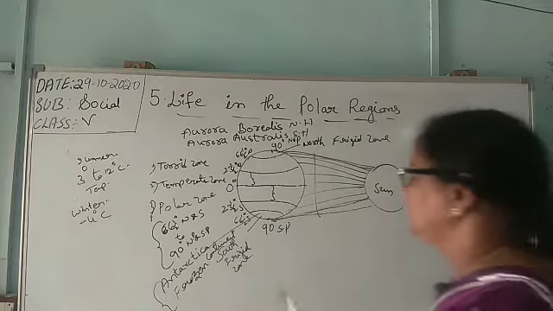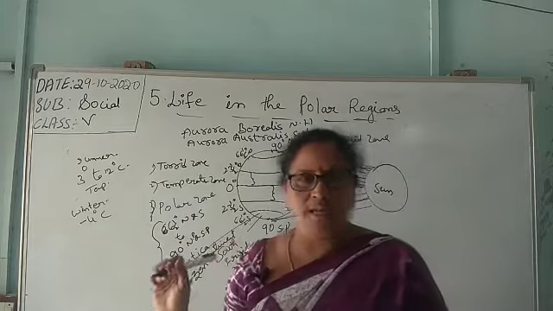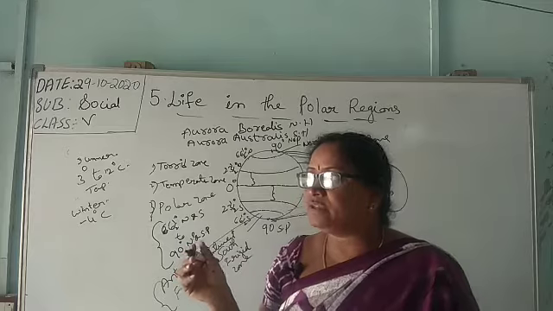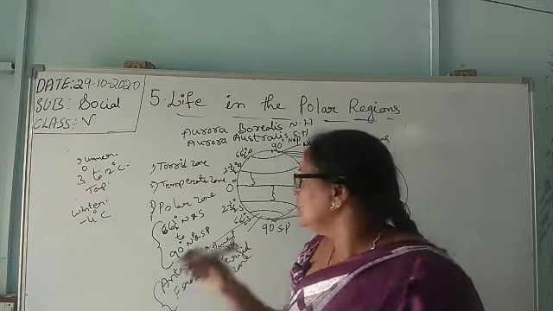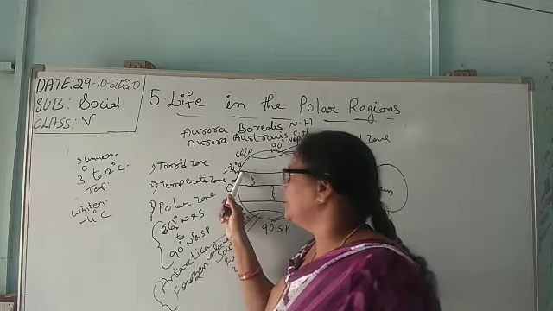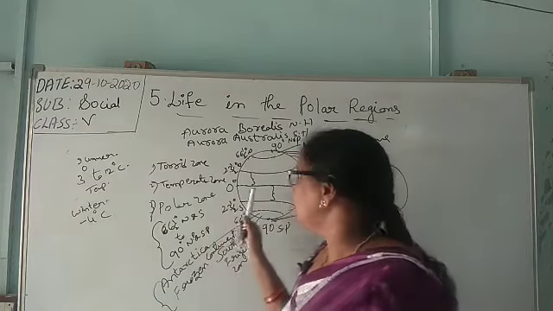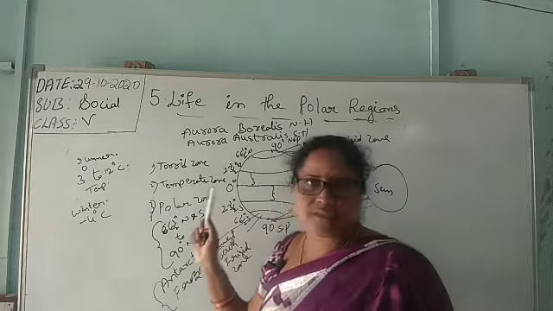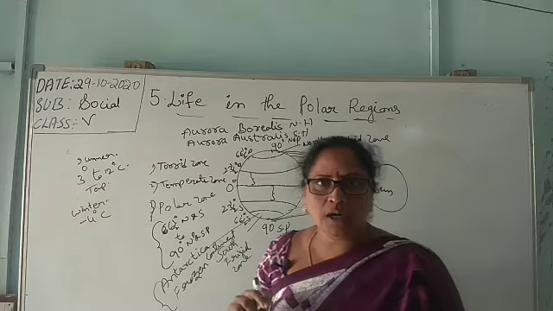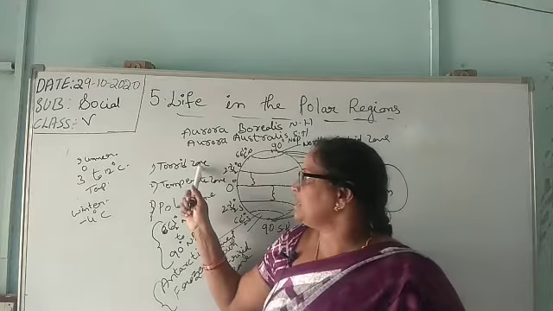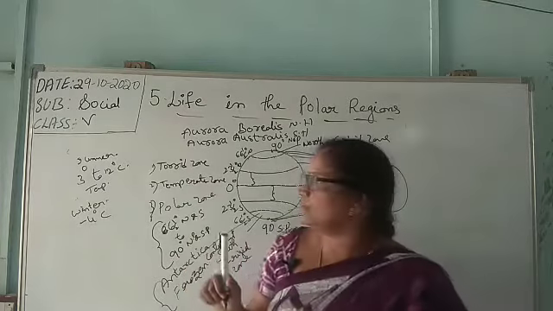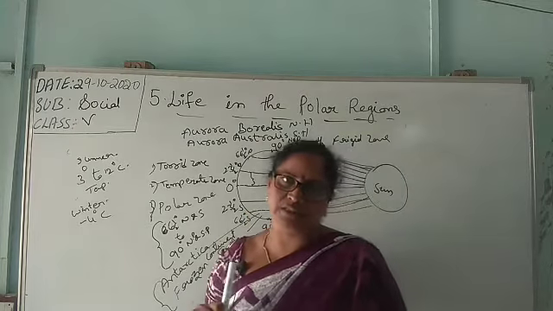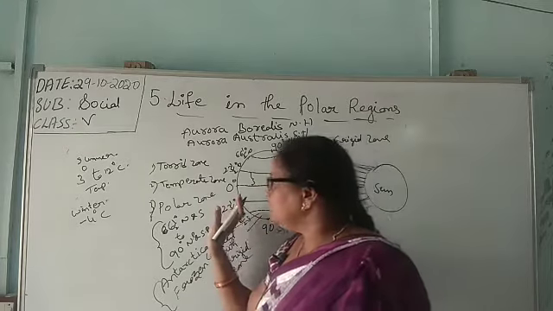Okay, here it is. The earth has been divided into 3 heat zones according to the heat of the sun which the earth receives. From 0 degrees to 23.5 degrees on both sides is called the tropical or torrid zone. Being near the equator, these places receive a very hot and humid climate.